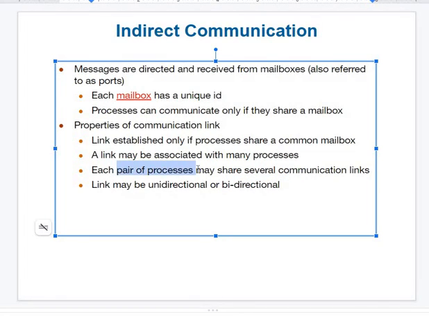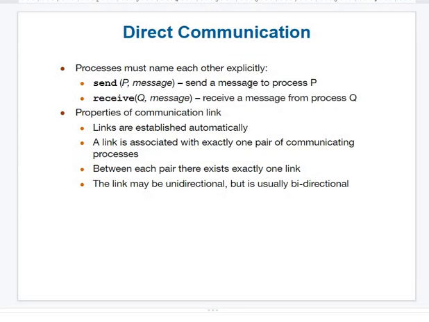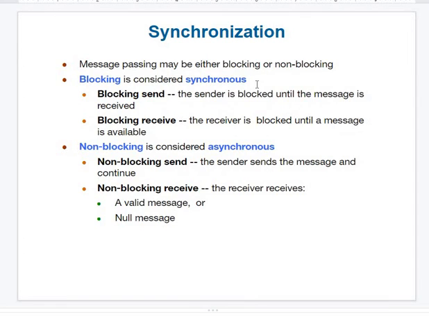So each pair of processes shares several communication links. As I mentioned, you can send a message to me or you can send a message to one more person also, thereby you can have data exchange in the same group also. Okay, like that. Indirect means message or data sharing through a WhatsApp group, whereas direct means from one person to another person. Okay, coming to the next point, synchronization.